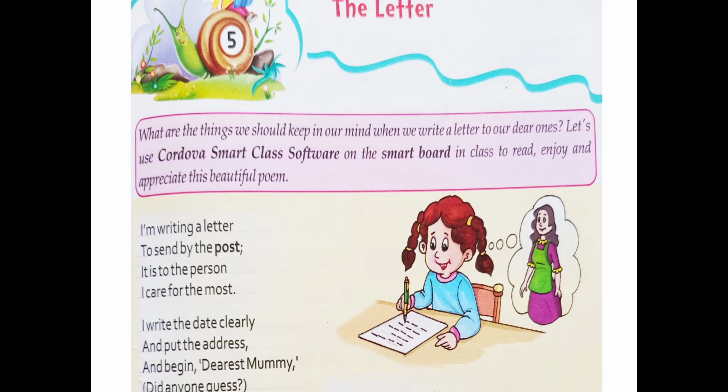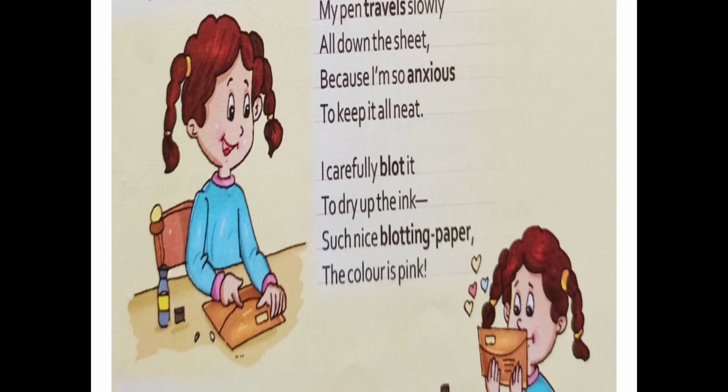What does the poet want to say here? Here the poet wants to say that I start the letter first. I mention the date and address clearly on the letter, and I start the letter with the words dearest mommy or dearest mother. My pen travels slowly all down the sheet because I am so anxious to keep it all neat. The word anxious means worried or nervous.